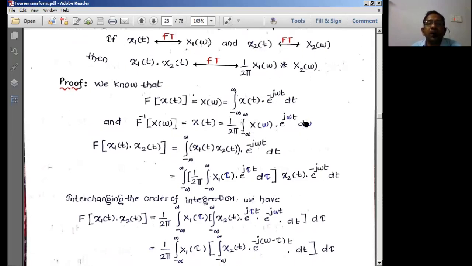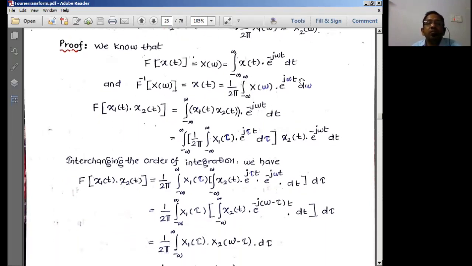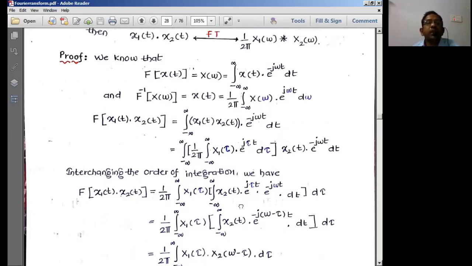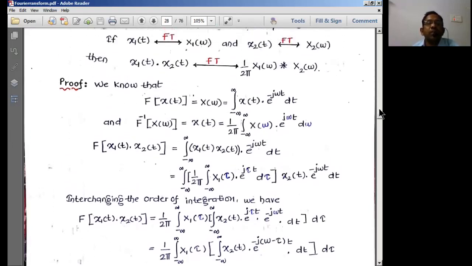Here omega is the variable, which is very important because we are converting the frequency domain into the time domain here. In the above equation, we are converting from the time domain into the frequency domain. So this is called the Fourier transform. This is called the inverse Fourier transform. The x of t equation is the inverse Fourier transform. Let us start working with this formula now.